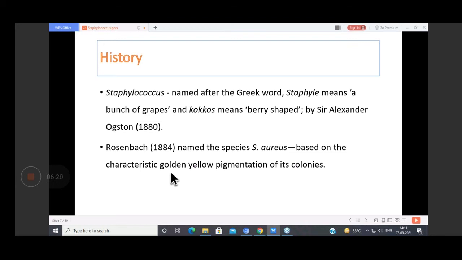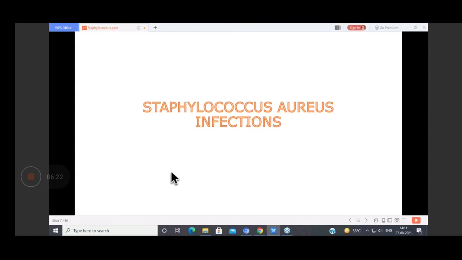The negative group is your Streptococcus, which you will be studying in your CVS system, I think. The other group is catalase positive. So Staph aureus is catalase positive. This is how we differentiate the bacteria in the lab. We have to do this catalase test in order to identify. If it is catalase positive, then it goes towards Staphylococcus.